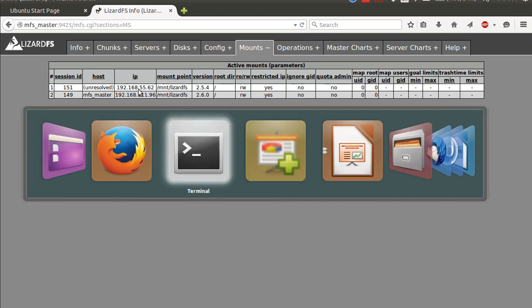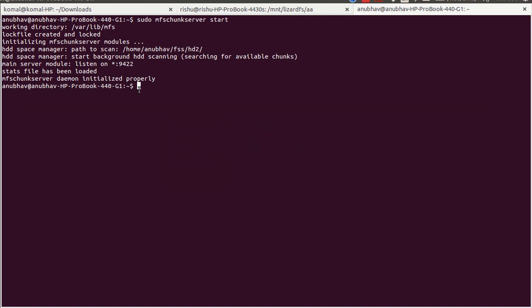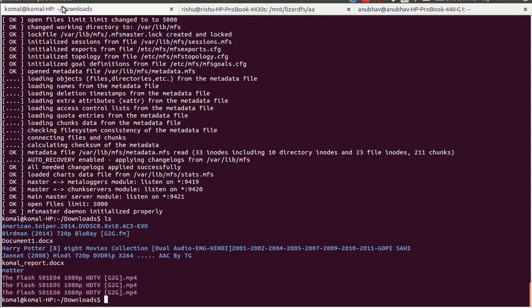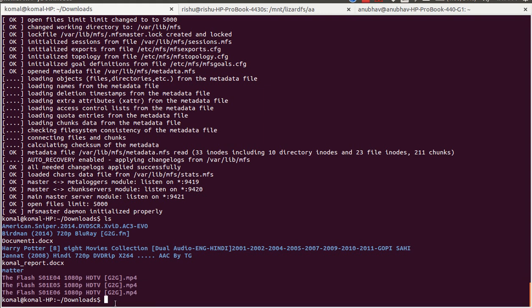So in order to save some file, what I need to do is, let's check my documents folder. For example, I have this mp4 file, season 1 episode 6, just copying it to the MFS location, that was /mnt/lizardfs.